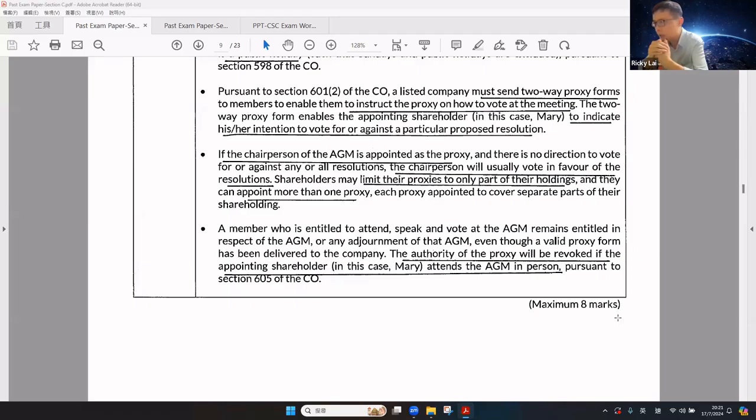Shareholders may limit their proxy to only part of their holding, and they can appoint more than one proxy. Each proxy is appointed to cover a separate part of their shareholding. Finally, the member who is entitled to attend, speak, and vote at the AGM remains entitled in respect of the AGM or any adjournment of the AGM. Even though a valid proxy form has been delivered to the company, the authority of the proxy will be revoked when the appointing shareholder attends the AGM in person. So there are no advantages for both the shareholder and proxy to attend the AGM at the same time. There is no duplication of voting.